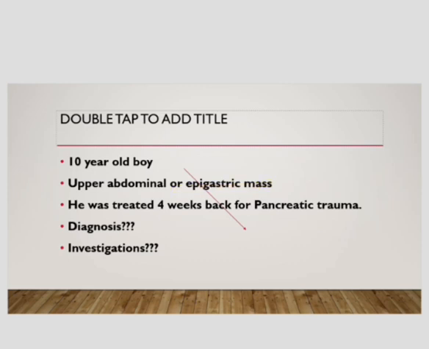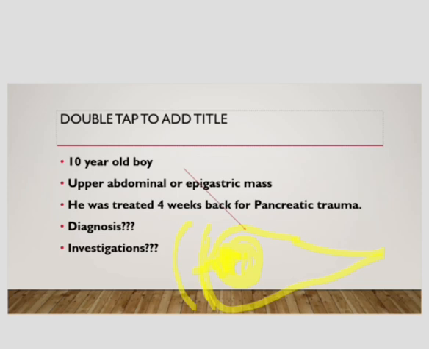This condition develops after trauma or pancreatitis, and in this condition a cavity forms within the pancreas, accumulating amylase and protein in it, and causes a swelling in the epigastric region, and it pressurizes the duodenum,